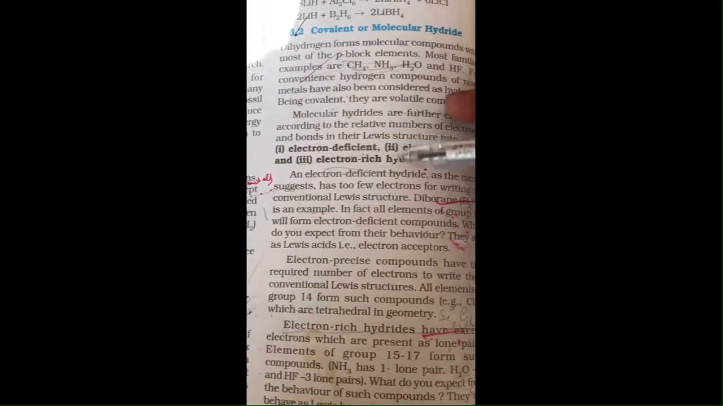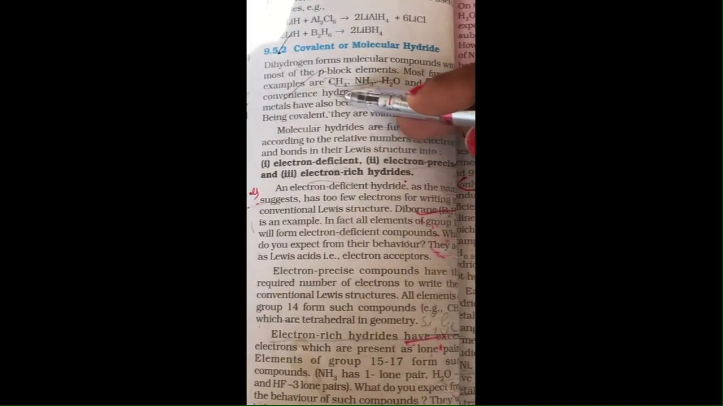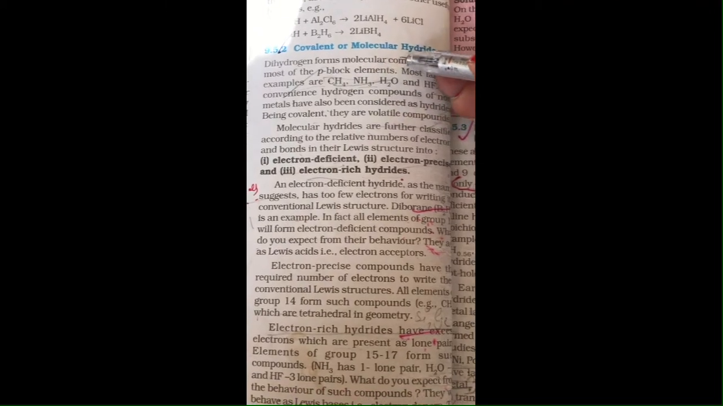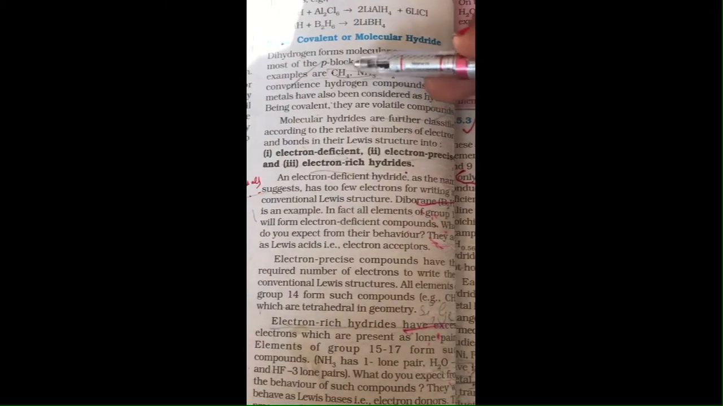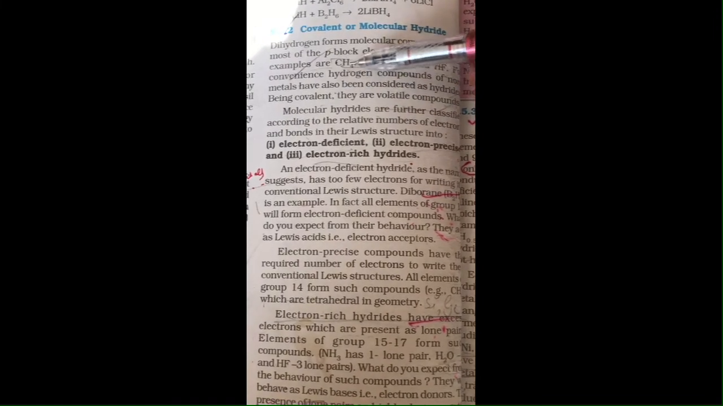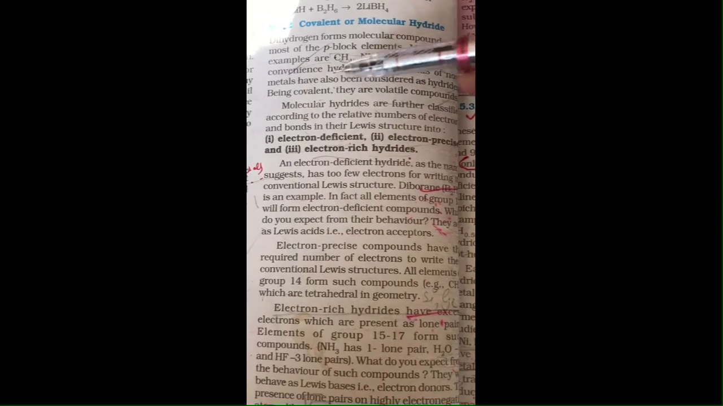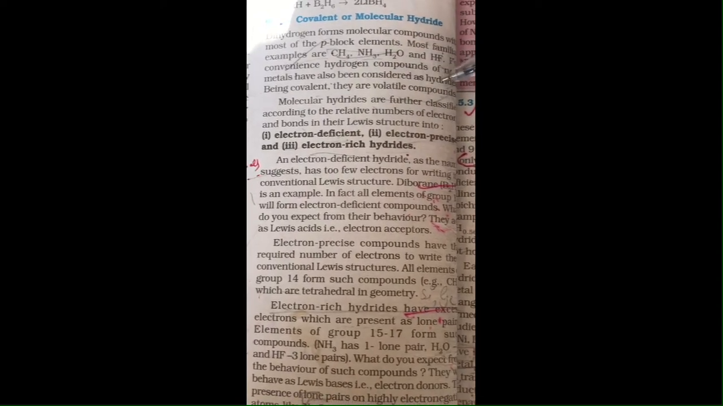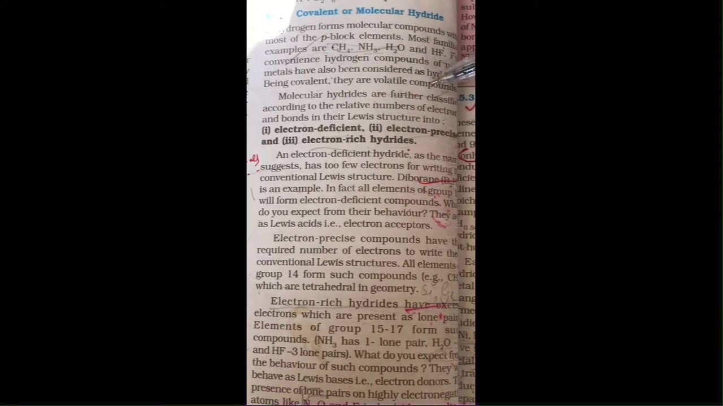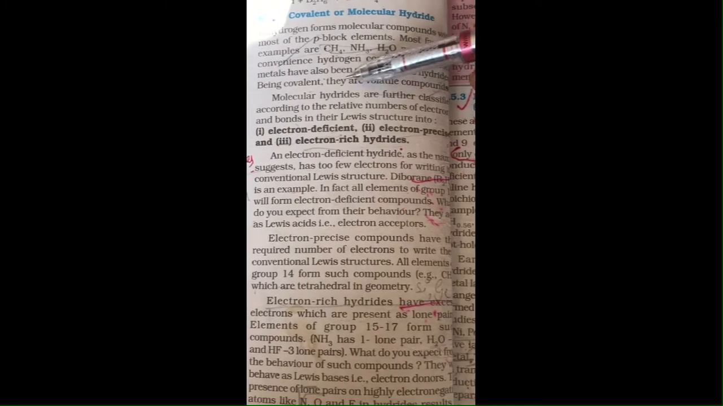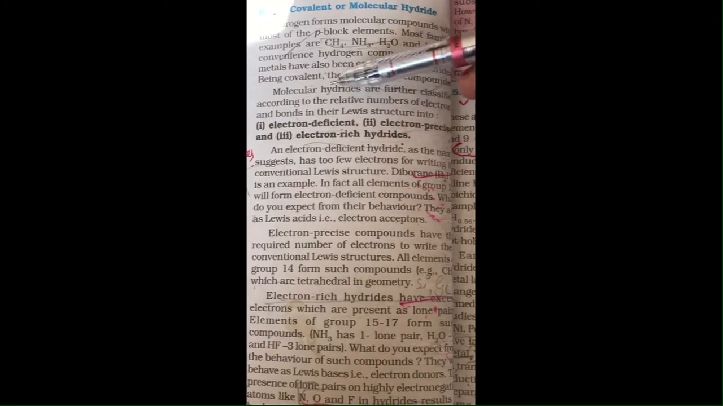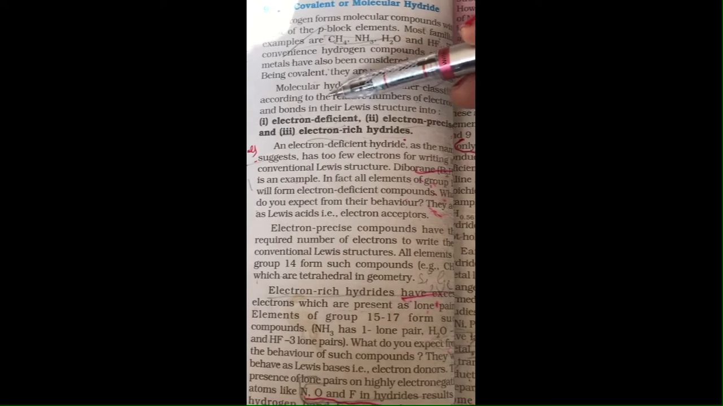And for covalent or molecular hydrides, we can see that these are formed by p-block elements. Most familiar examples are methane, ammonia, water, and hydrogen fluoride. For convenience, hydrogen compounds of non-metals have also been considered as hydrides. Being covalent, they are volatile compounds. Molecular hydrides are further classified according to their relative numbers of electrons and bonds.